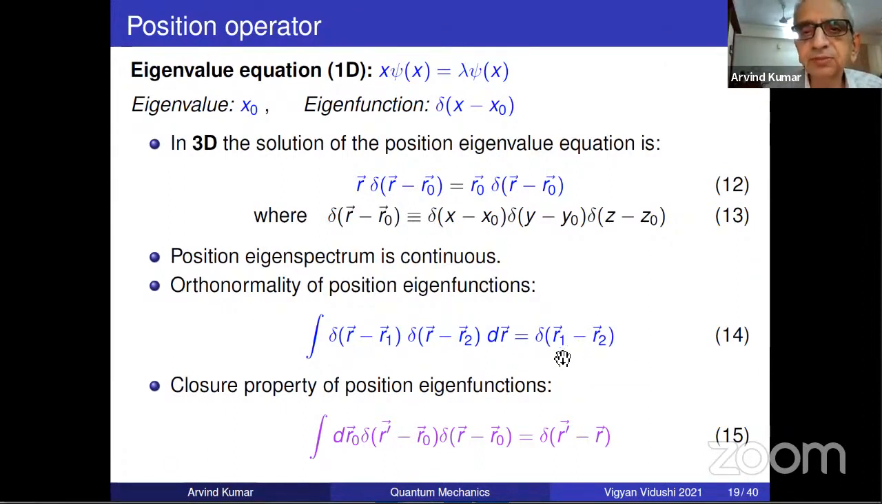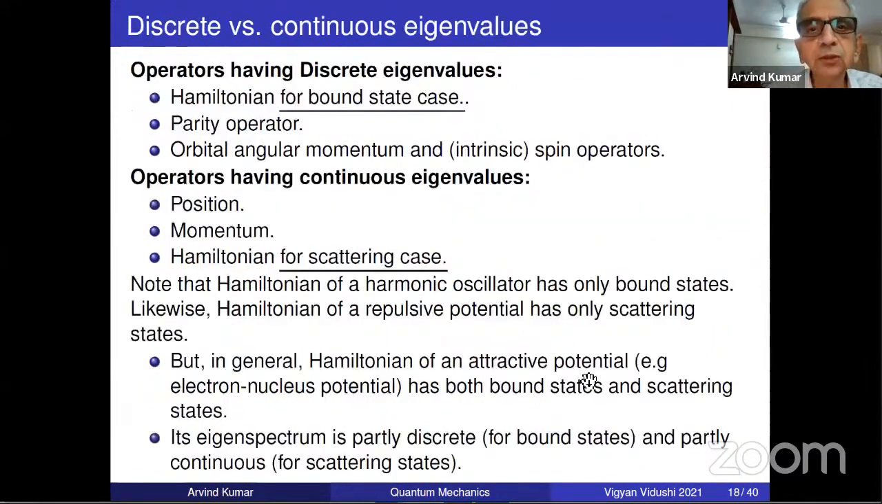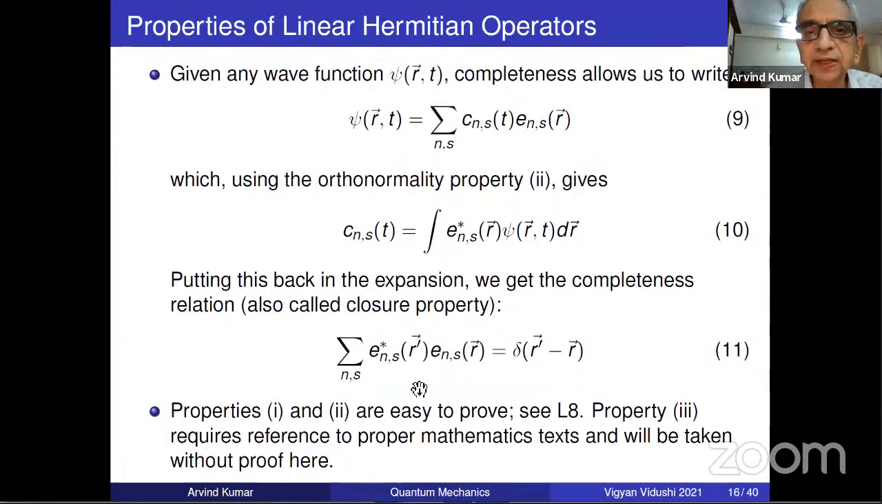It has some problems, but we have already accepted. What is the closure property? Closure property is you integrate over eigenvalues and take different functions, but integrate or sum over eigenvalues, and you will get this. So I hope it's clear what is orthonormality, what is closure. Just see closure here. What are we doing here? Closure is summation over eigenvalues.